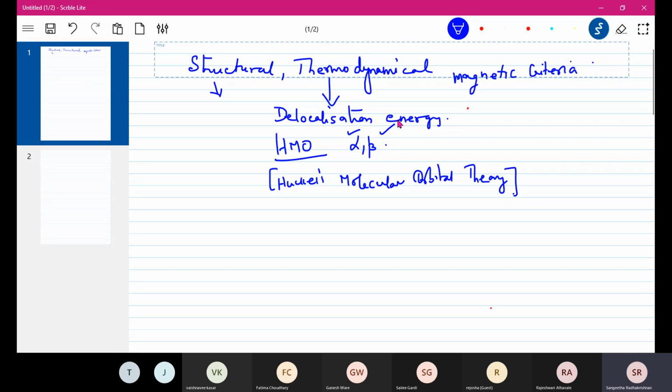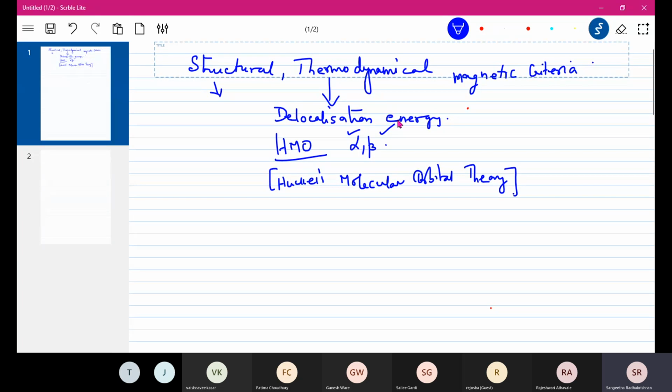Okay, so alpha comes from Huckel's molecular orbital theory.